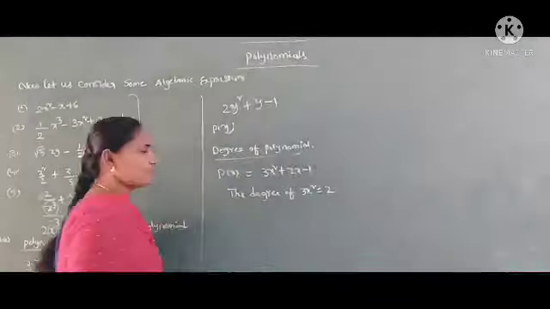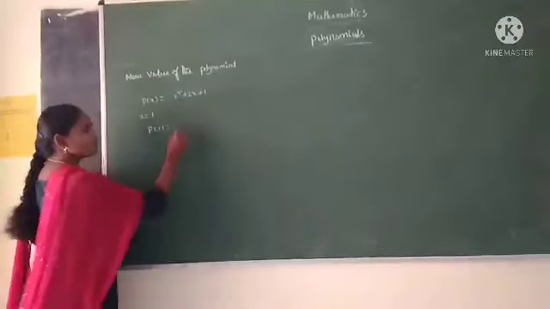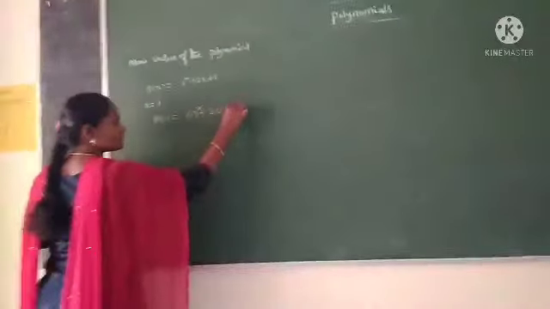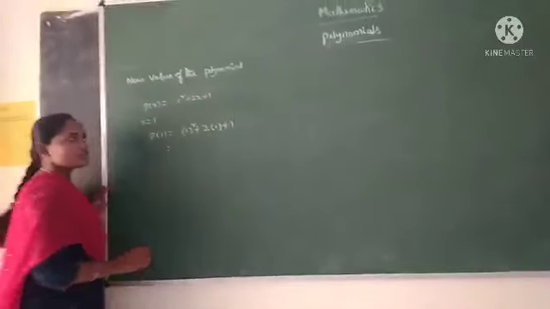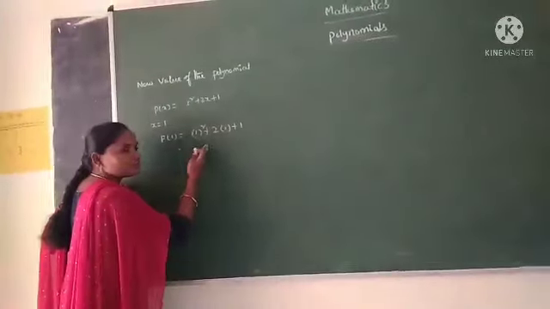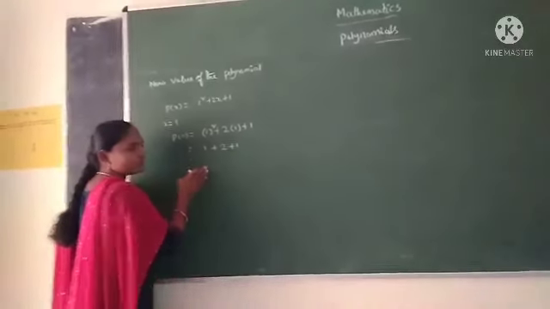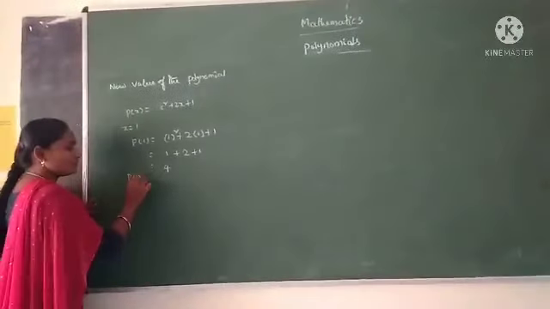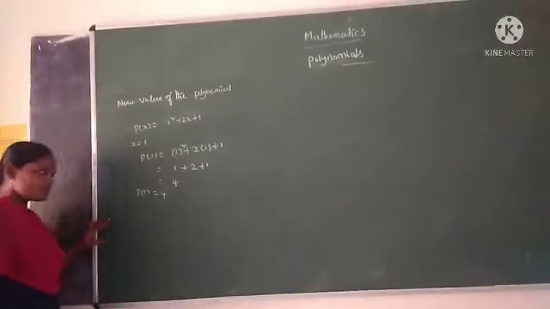We get p of 1 is equal to 1 whole squared plus 2 into 1 plus 1. The value of 1 squared means 1 into 1, that is 1, plus 2 into 1, 2, plus 1. We add these numbers, we get 4. Therefore, p of 1 is equal to 4.